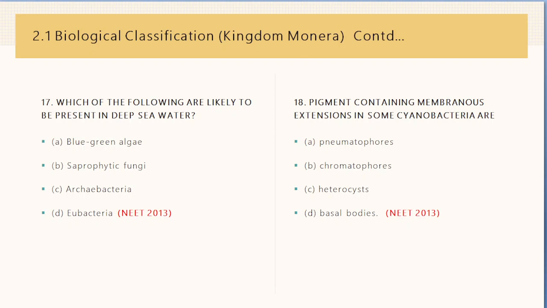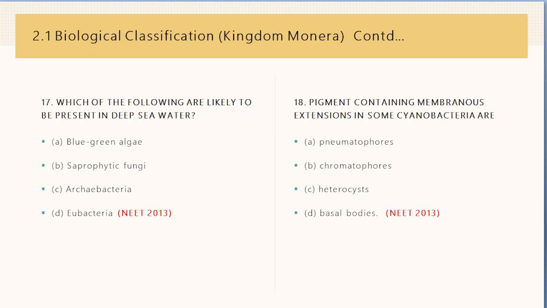These include the methanogens, which produce methane, the thermoacidophilic bacteria, which live in extremely hot and acidic environments such as hot springs, and the halophilic bacteria, which can only function at high salt concentrations and are abundant in the world's oceans.